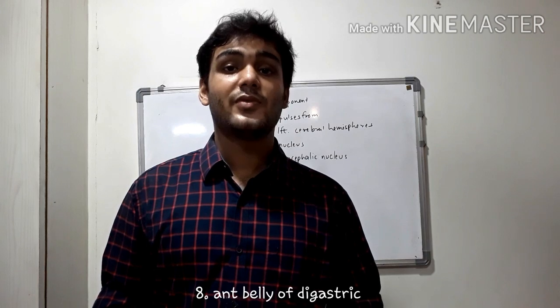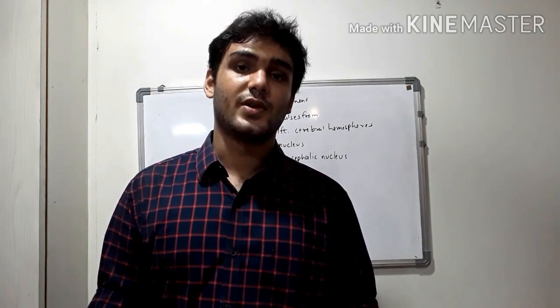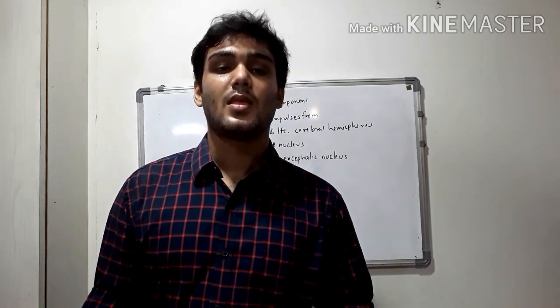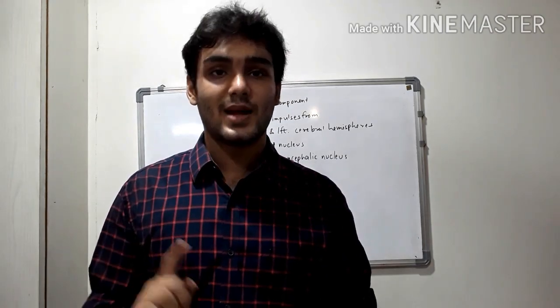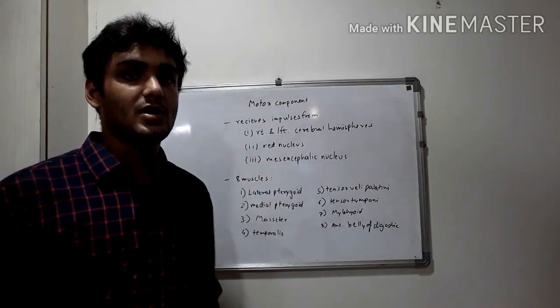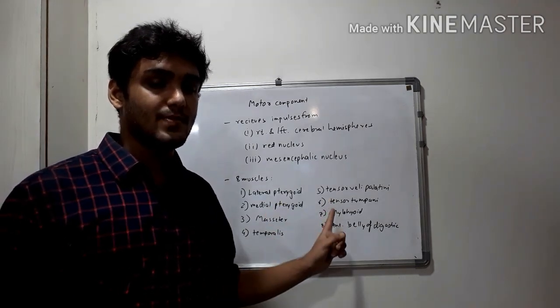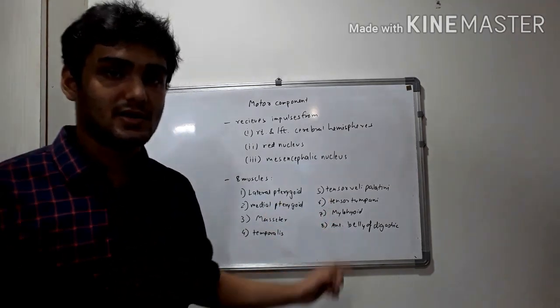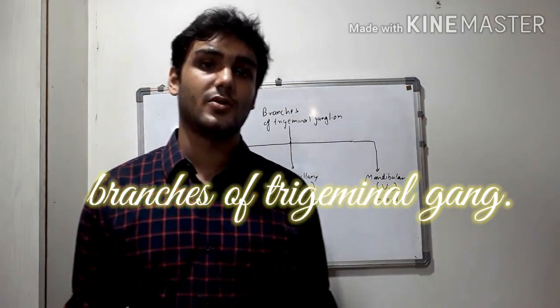Now, which nerve supplies the posterior belly of digastric? Yes, the facial nerve. So facial nerve supplies the posterior belly, and the trigeminal nerve supplies the anterior belly of digastric, specifically the mandibular branch of trigeminal nerve. So we have 8 muscles: lateral pterygoid, medial pterygoid, temporalis, masseter, tensor veli palatini, tensor tympani, mylohyoid, and anterior belly of digastric. So now we shall discuss some general points regarding the 3 divisions of trigeminal nerve.